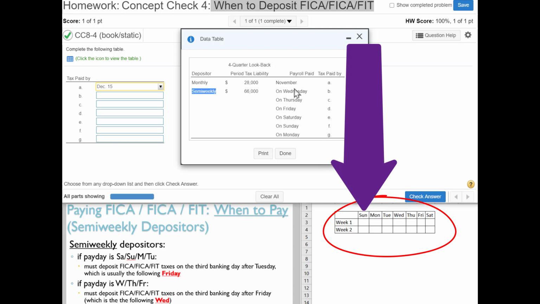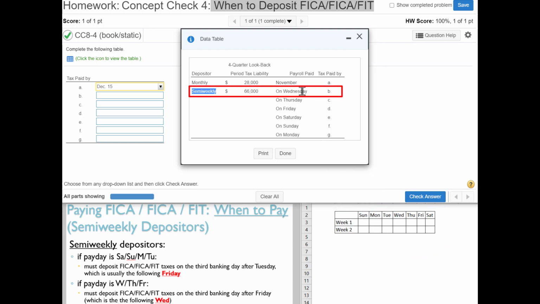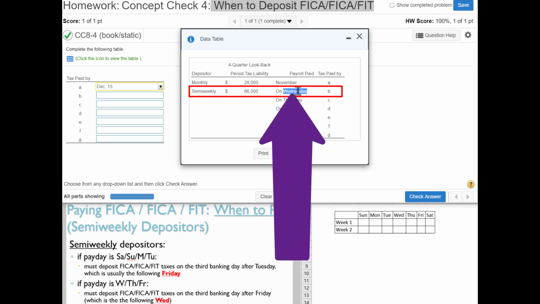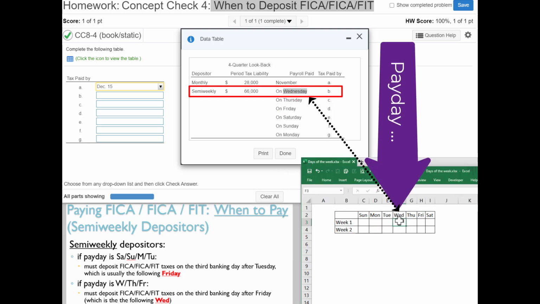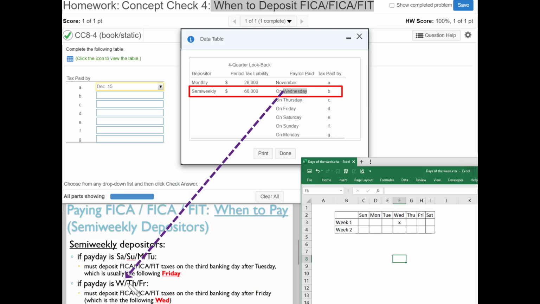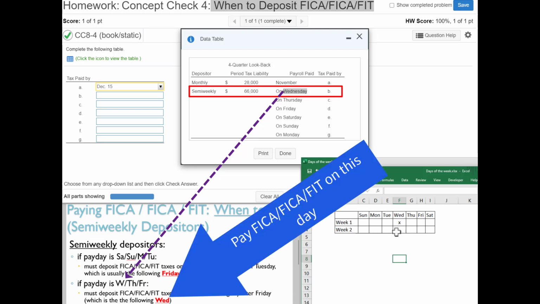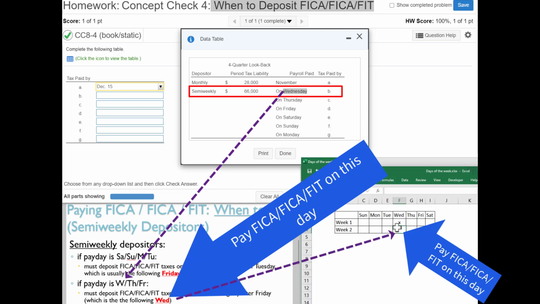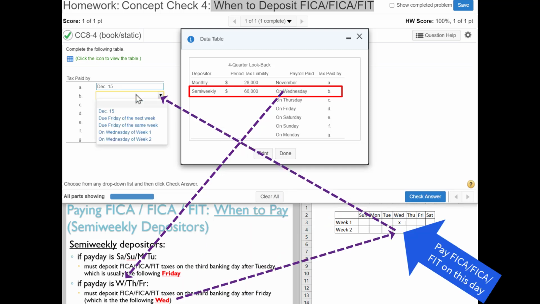All right. So this payroll was paid on Wednesday. So here, in a big fat X, is our payday. So when must we pay our FICA FICA FIT according to these rules? It says if the payday is Wednesday, Thursday, or Friday, so Wednesday, so we're using these rules, we pay the following Wednesday. So Wednesday of week 2. It wouldn't be Wednesday of the first week because that would be the day the payday ends. You don't have to pay it that soon.